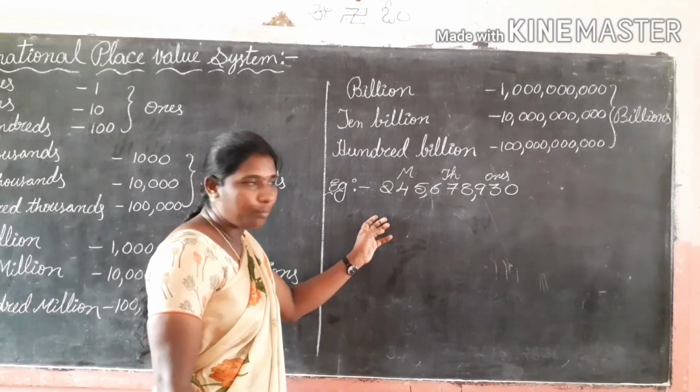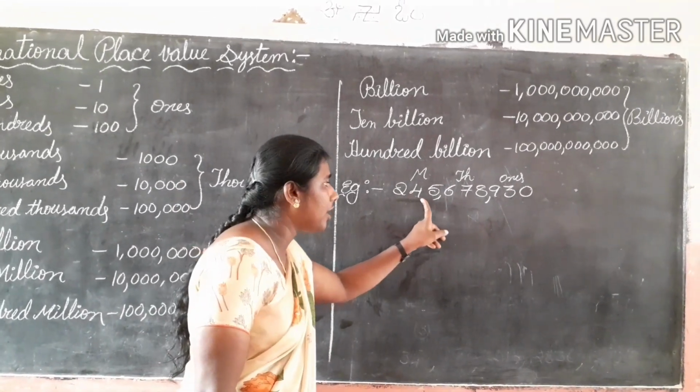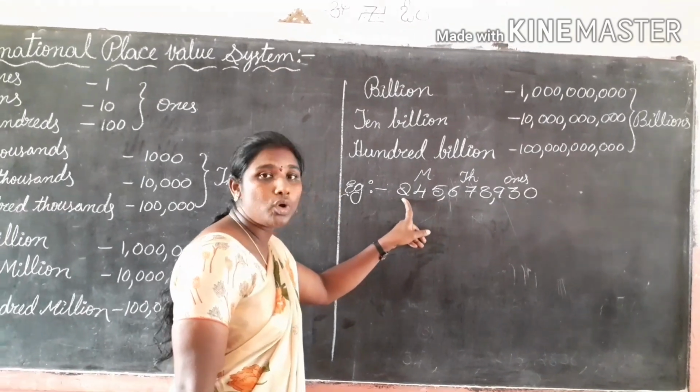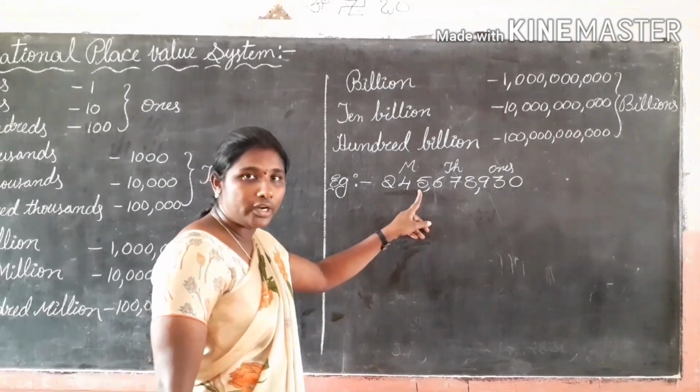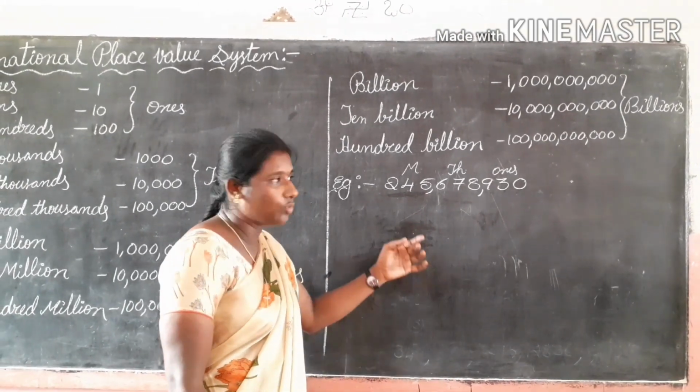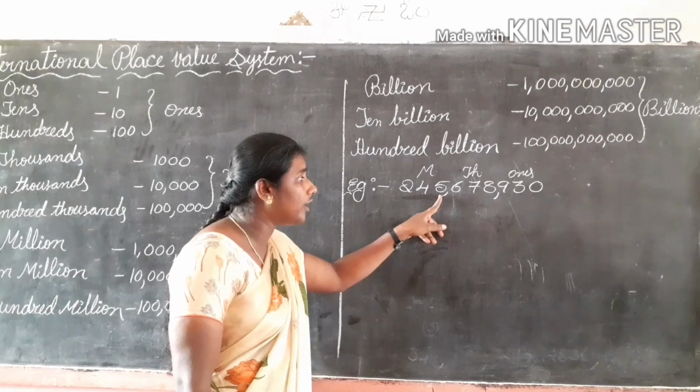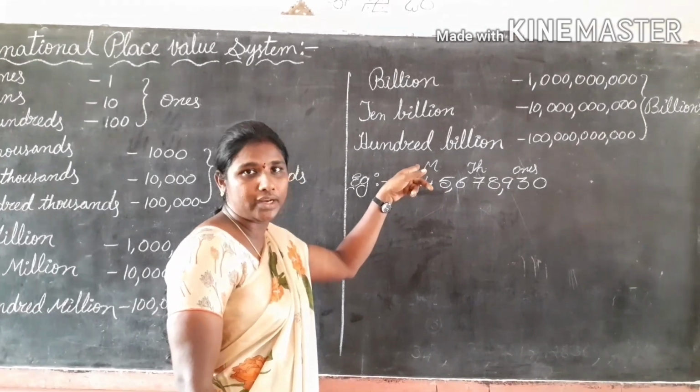While writing the number, we have to read it. How do we read this number? 245. In words, 245 is in which period? Millions period.